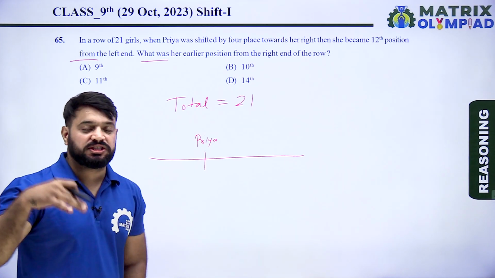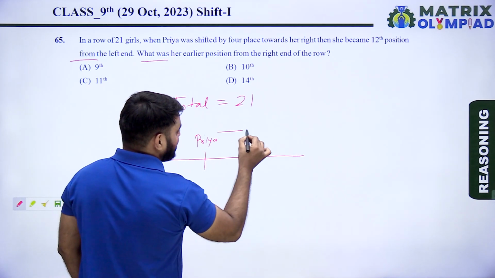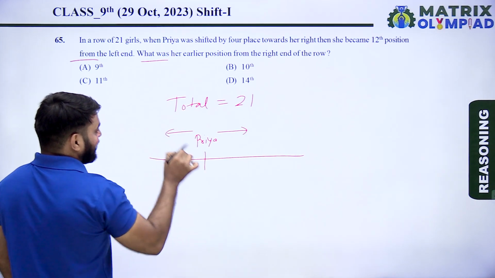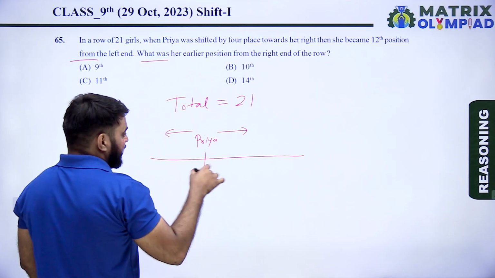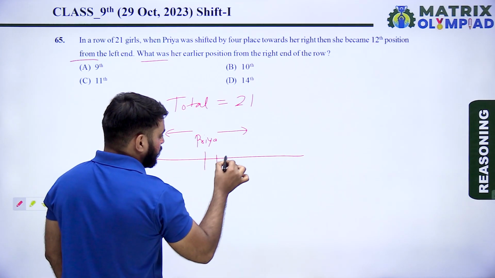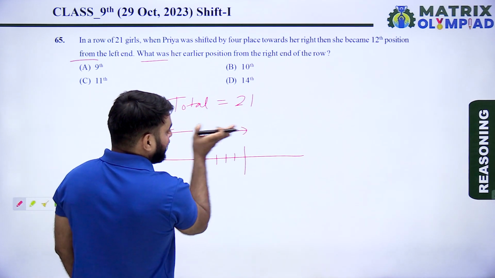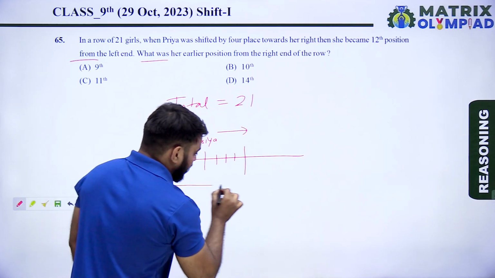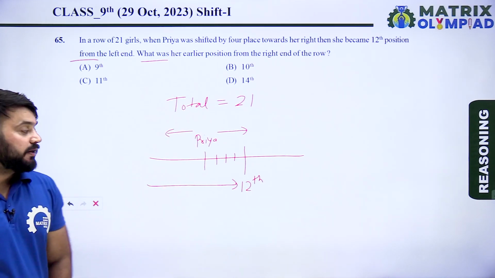Now Priya was shifted by 4 places towards her right: 1, 2, 3, 4. Now Priya is 12th position from the left end.